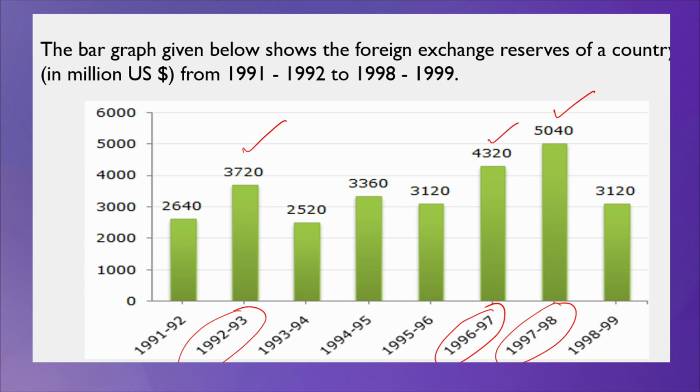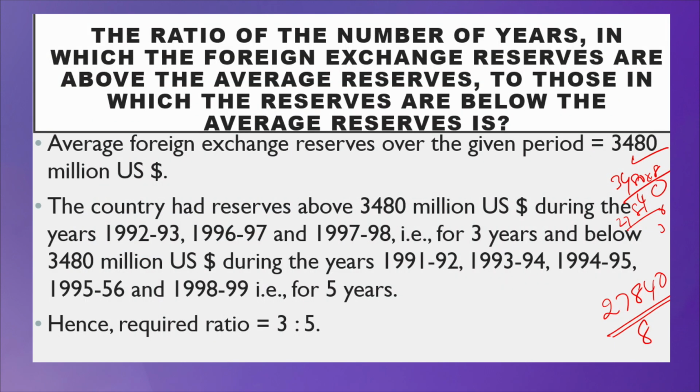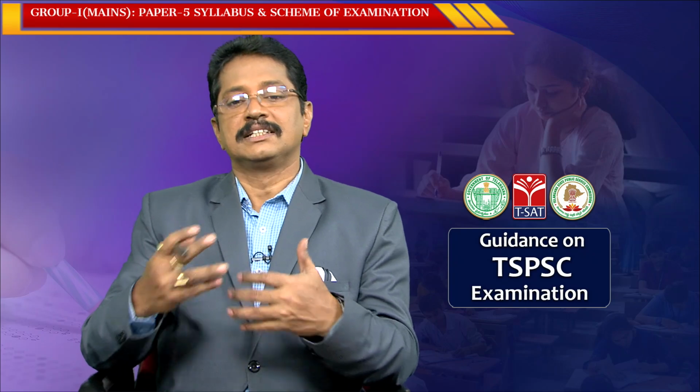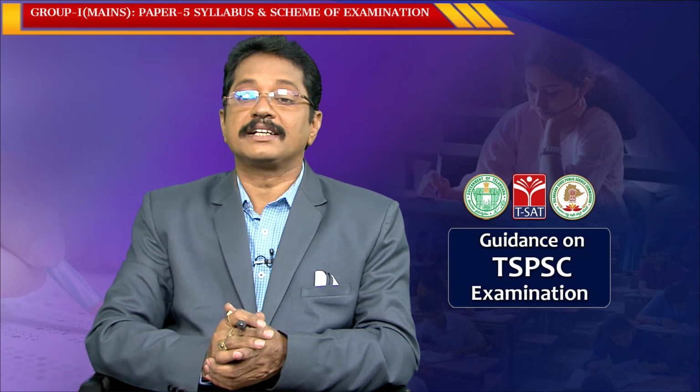Clear? Okay, that is 3, and below it, the remaining are 1, 2, 3, 4, 5, correct. Below means we can simply say it is 3:5. Clear? 3:5, very simple.